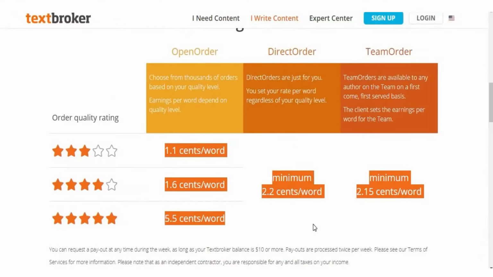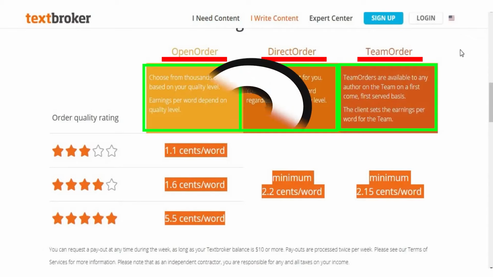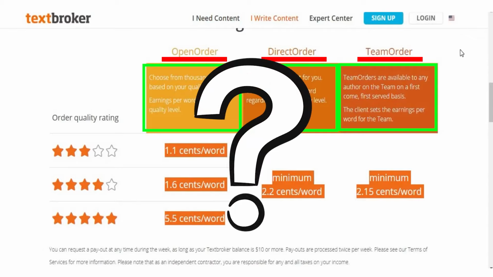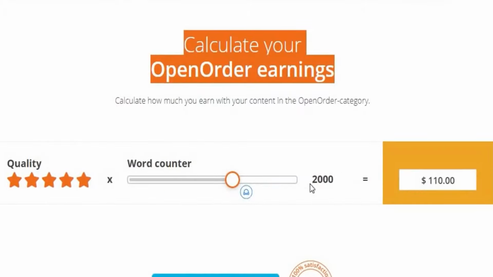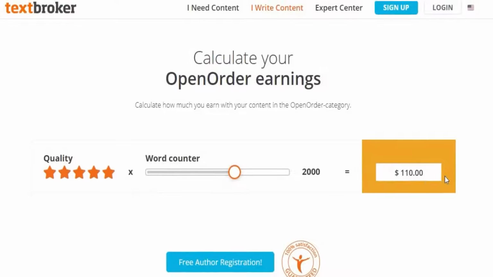The rate is different when it's an open order, where there's a public hiring and you applied for it, a direct order where the client sends you a task privately, and a team order where you'll have a team and when an order comes, it's on a first-come, first-served basis. So how much can you earn if you write 2,000 words? It says that they'll pay $100 for every 2,000 words, and you don't even need to write anything.